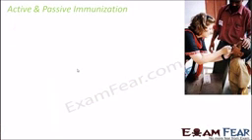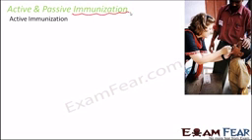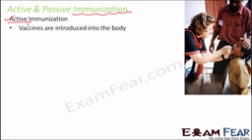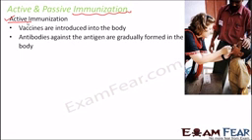Now, active and passive immunization. This we partially discussed in the previous topic, however, we'll repeat it once again. Active immunization. Immunization is nothing but another term for vaccination. So, immunization also means to build the body's immunity. Active immunity means wherever you have the term active, it means the antibodies will be produced inside the host body. Here the vaccines are introduced into the body. That is, what is a vaccine? It is a sample of the antigen, and then the antibodies will be produced inside the body, and it will take its own time. So it is going to be a slow process.